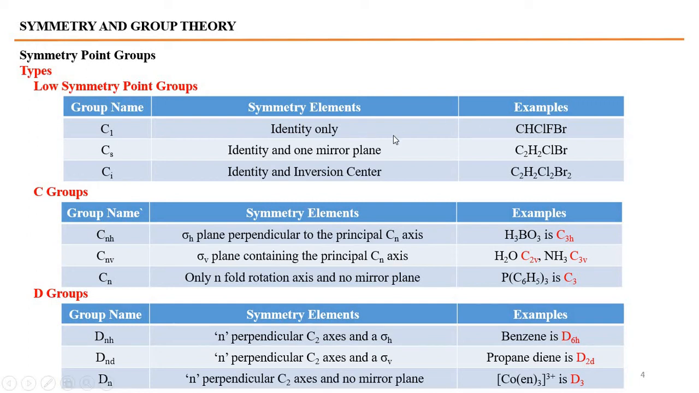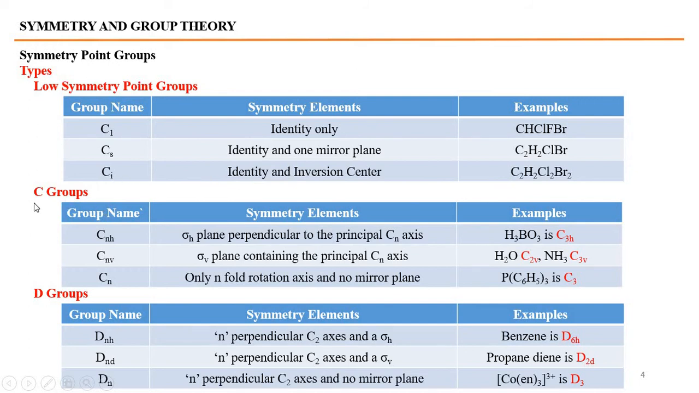Cs, the molecules having only one mirror plane and identity obviously. This type of molecules are C2H2ClBr. Ci having only an inversion center, C2H2Cl2Br2. It's just like ethane, but at one carbon atom 2 hydrogens are replaced by chlorine and at the other carbon atom 2 hydrogens are replaced by bromine atoms. This molecule belongs to the Ci point group.